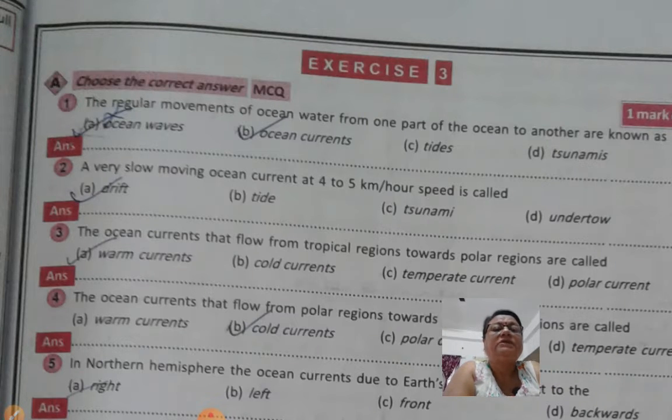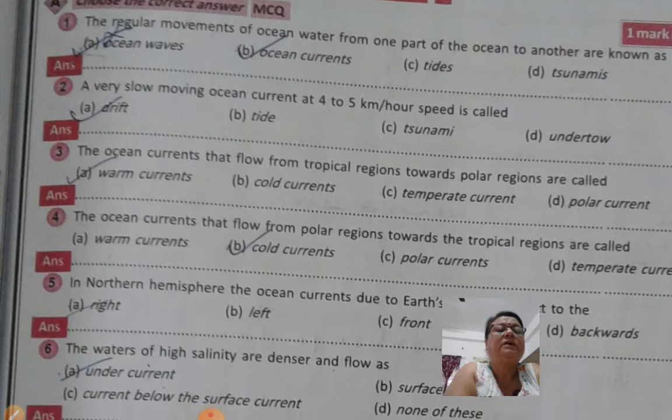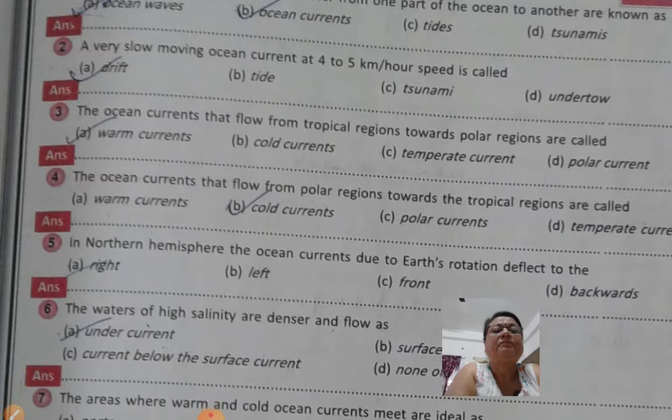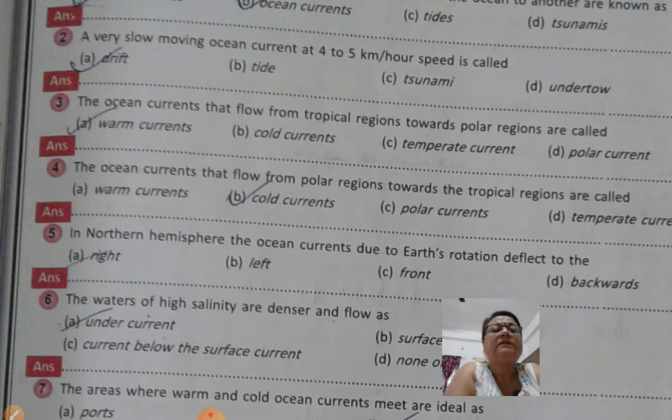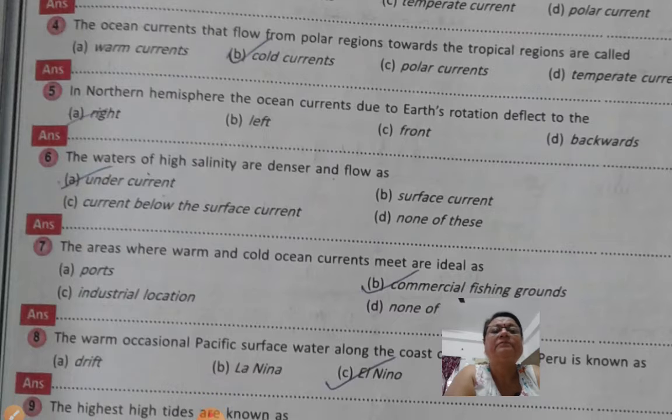Number 2, a very slow moving ocean current at 4 to 5 km per hour speed is called drift. Then number 3, the ocean currents that flow from tropical region towards polar region are called warm current. The ocean currents that flow from polar region towards the tropical region are called cold current. And number 5, in northern hemisphere, the ocean current due to Earth's rotation deflects to right